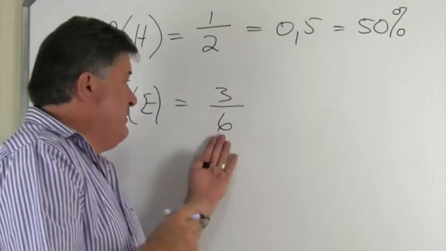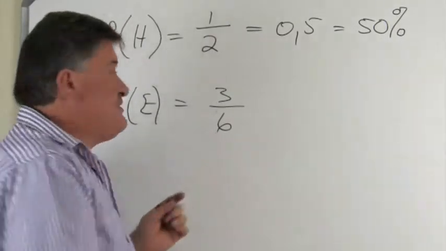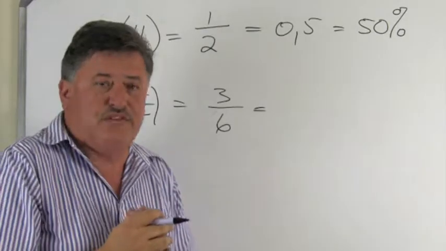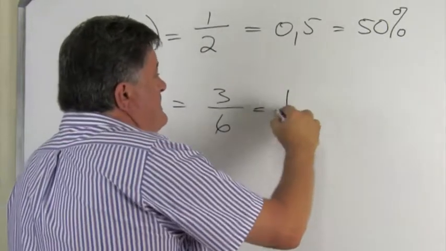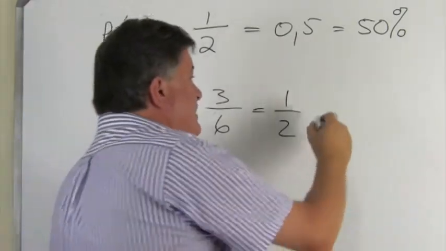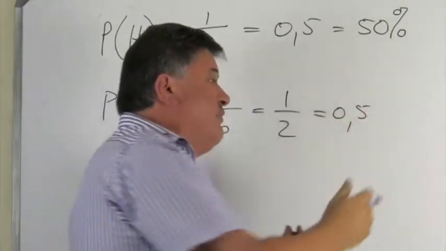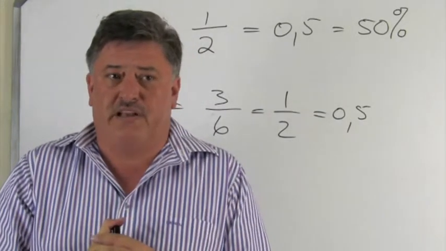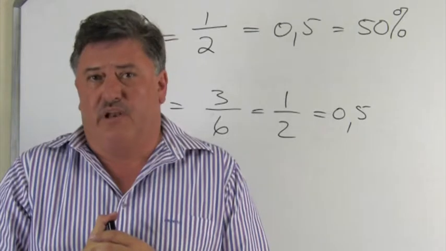Now, this 3/6, as you know from your previous years in school, can be simplified to 1/2. But you may also want to write it as 0.5. So it is as you please and as your teacher will expect from you.